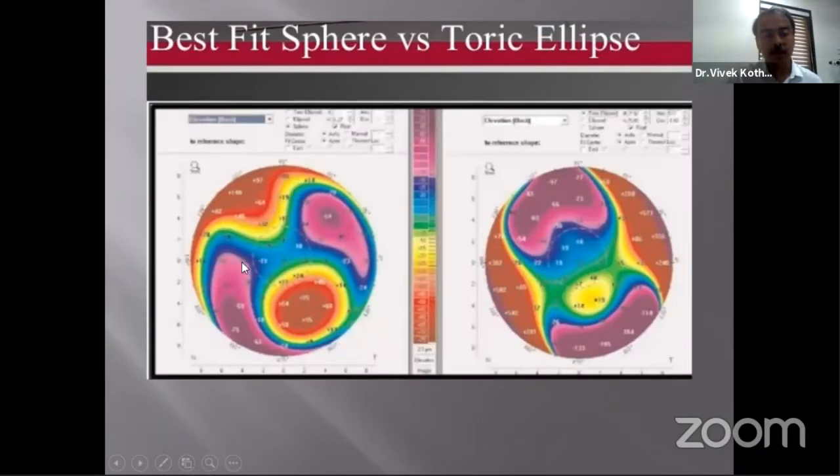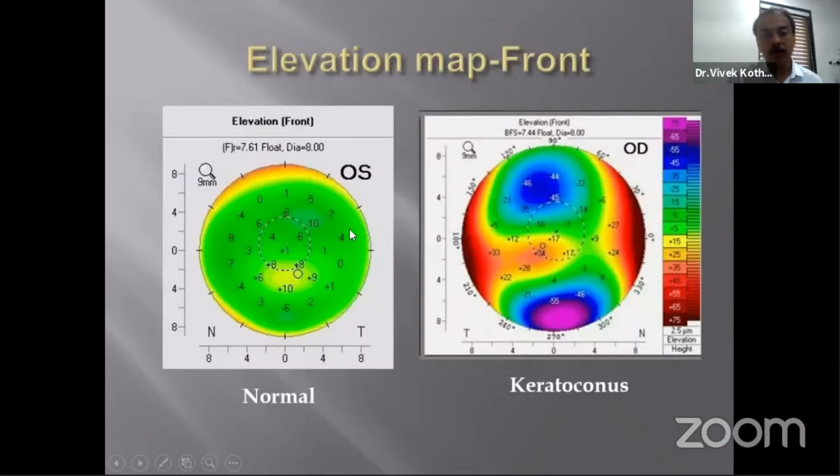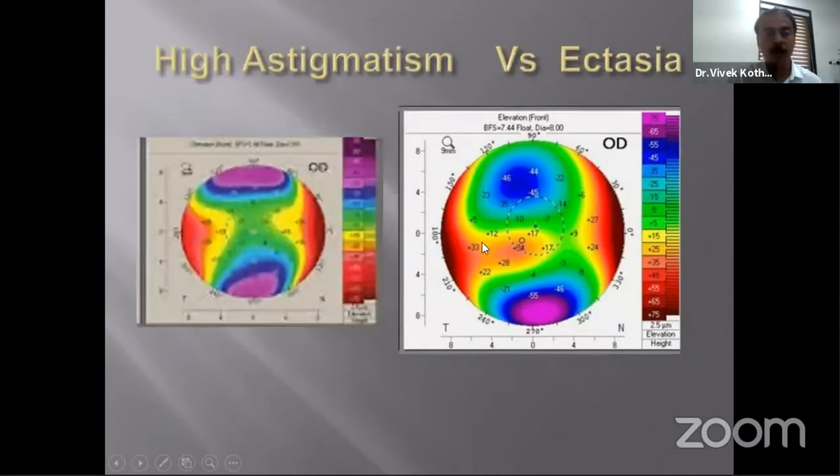So if you use a best fit sphere, this is what you get, and you can easily make out that this is a keratoconus. With a toric ellipsoid, you have a little doubt because it's yellow in color. So these are the elevation maps. This is normal. This is a case of keratoconus where you get a central elevation here. In high astigmatism, you get elevation, but it's at the periphery. So you need to ignore it.